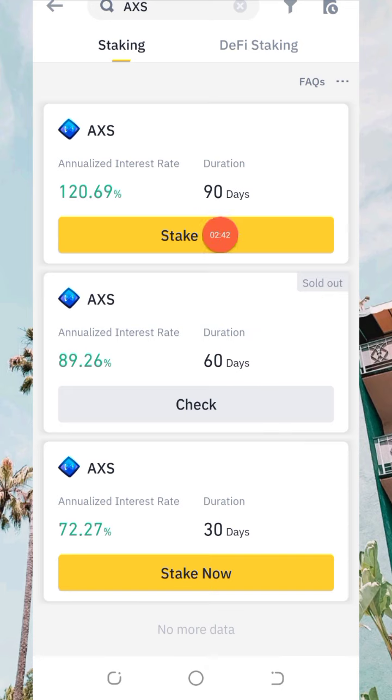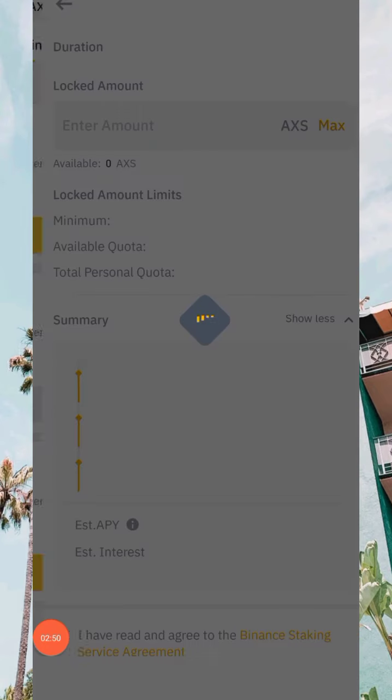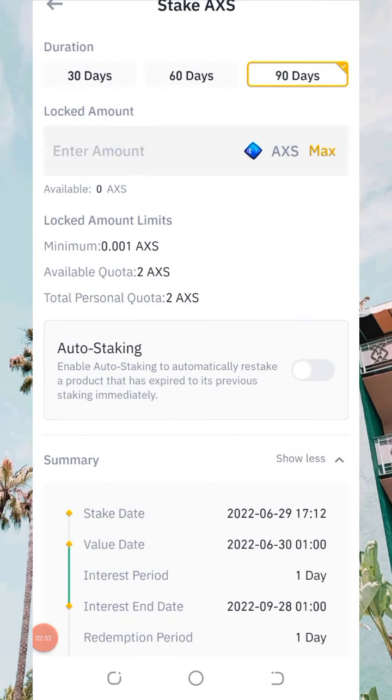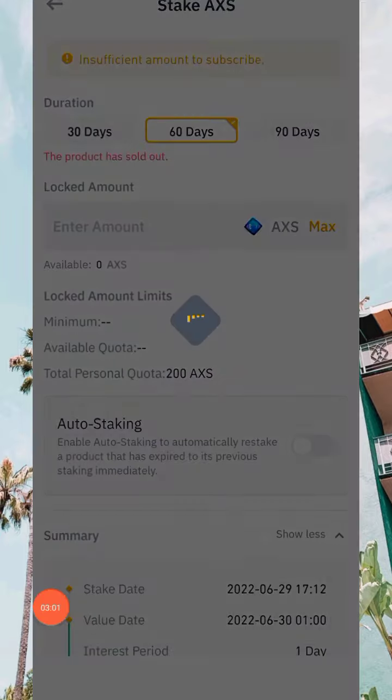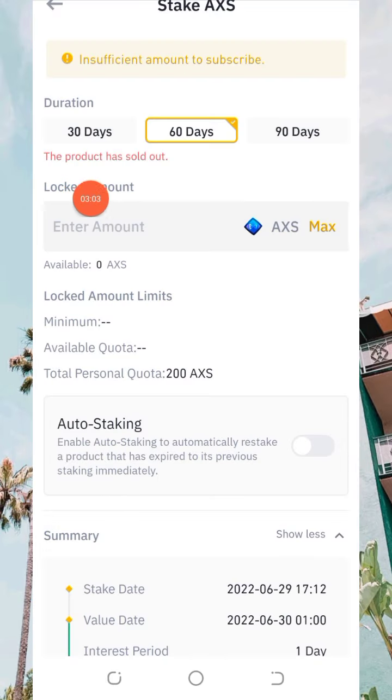But now we want to stake. We want to click on stake under these 90 days. So let's click on that 90 days. Now, as you can see, I just want to prove to you that these 60 days have been sold out. I just want to click on it for you to see something. Now, as you can see, the product has sold out. If you click on it, there's nothing unless you click on this or this. So now we want to click on this, the 90 days.